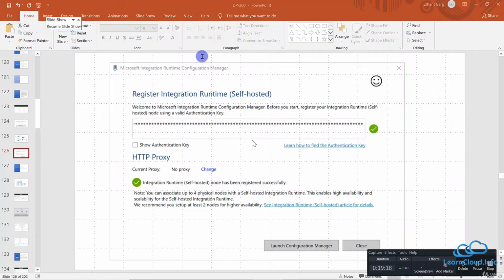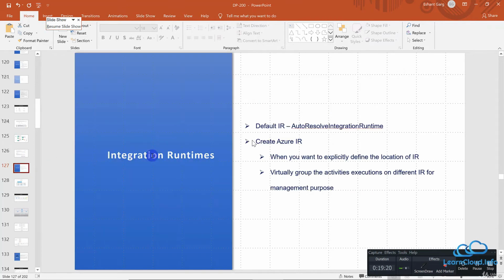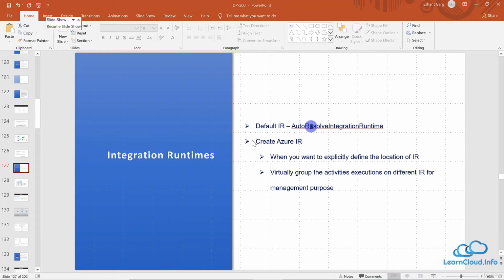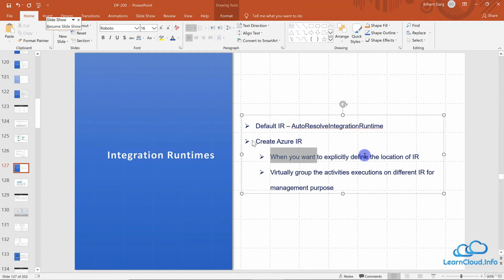And if I go to my slides here, as we already discussed, the default IR is the auto resolve integration runtime, and this is auto resolved by data factory itself. And create Azure integration runtime. So why do we create an Azure integration runtime? Why can we not always use the default auto resolve one? As we discussed, if we have a requirement where we want to explicitly define the location of the IR, like we discussed the example of UK, in those cases, we may want to create a separate